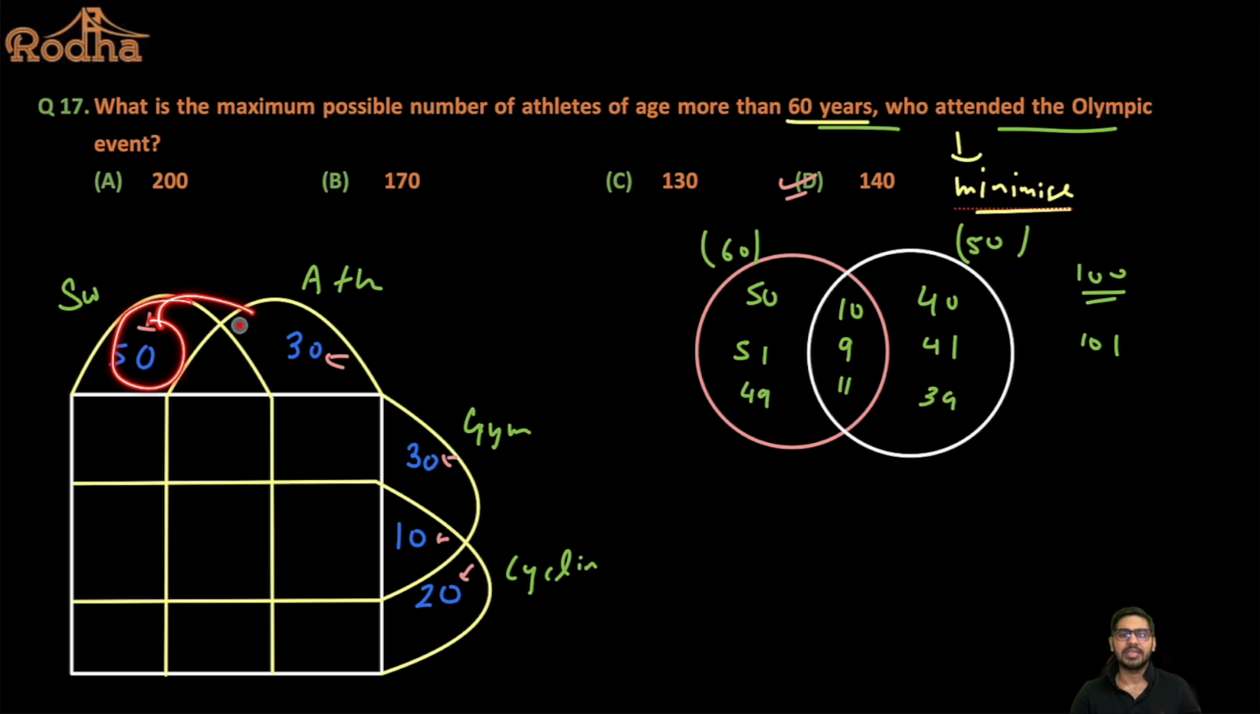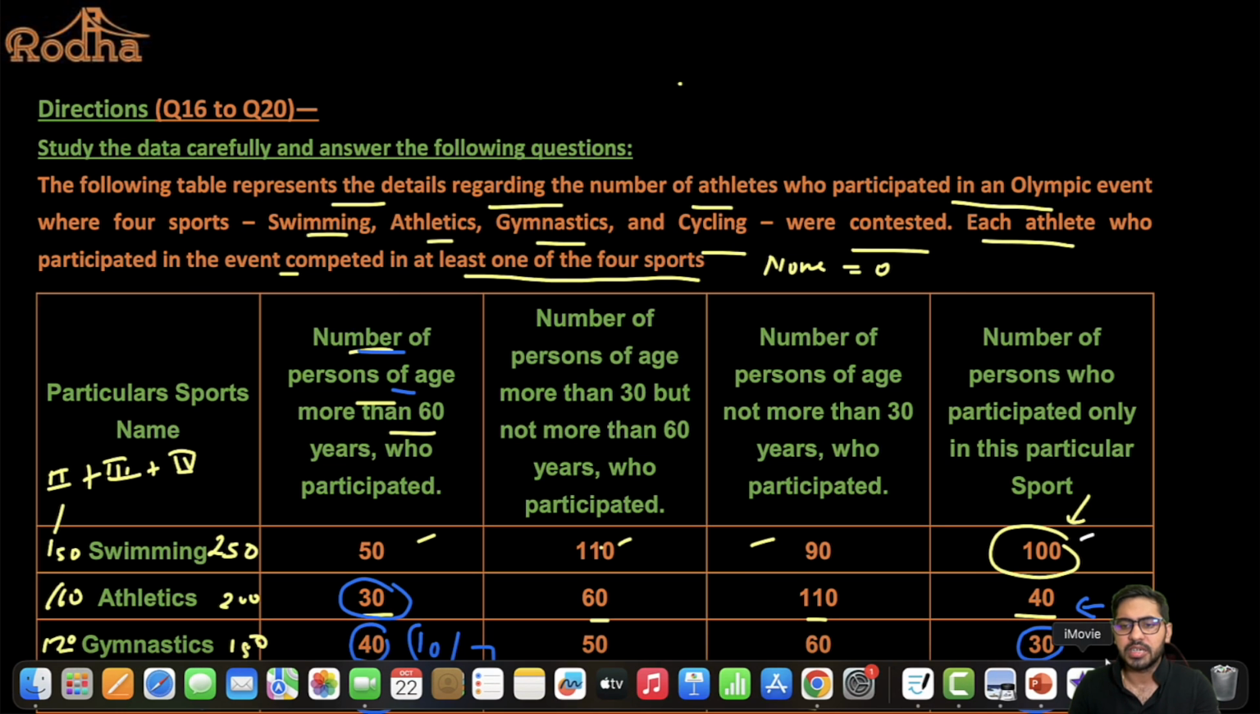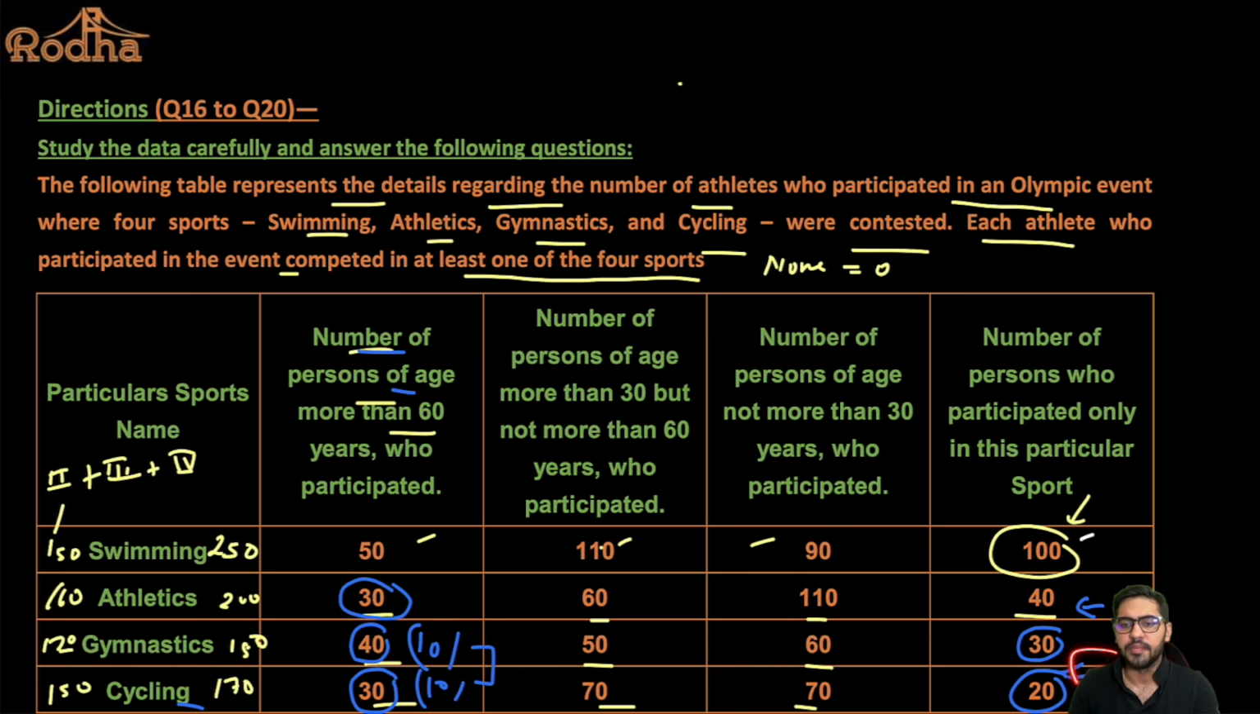That is why I've taken exactly one as 50, 30, and I could only take 30 and 20. Why could I only take 30 and 20? Because the number of people who participated in only sport was 30. If this value was 40 and the number of people of more than 60 years was also 40, then I would have taken the entire 40 in only gymnastic. If this value was 50, I would have taken the entire cycling, inside only cycling, isn't it? Why? Because I was maximizing for it.